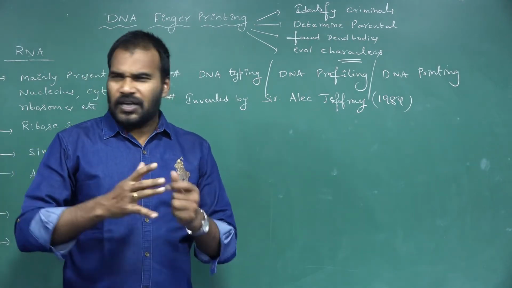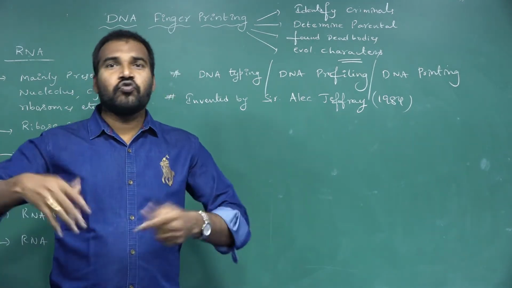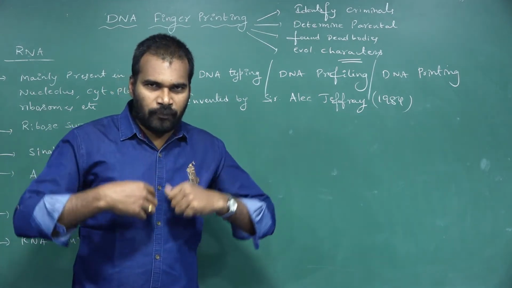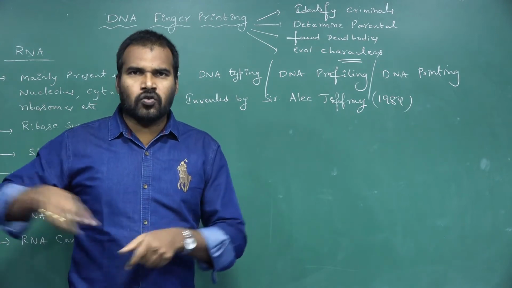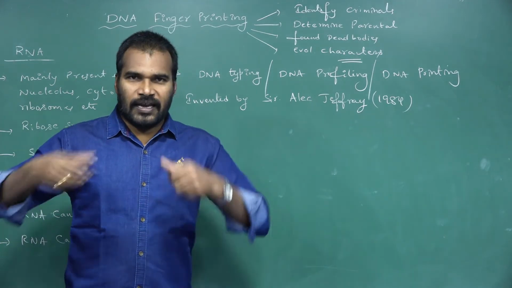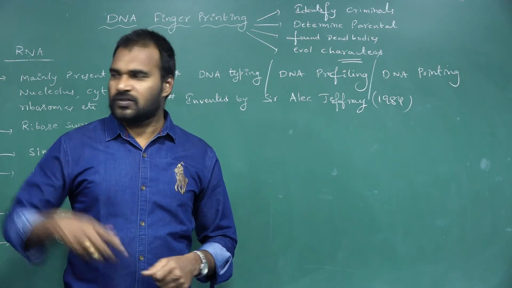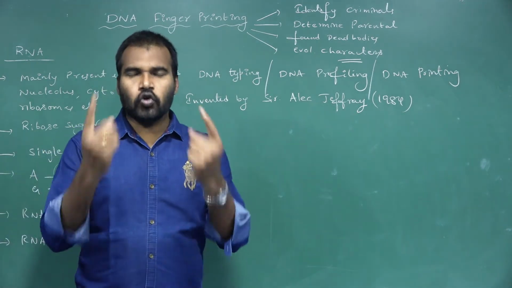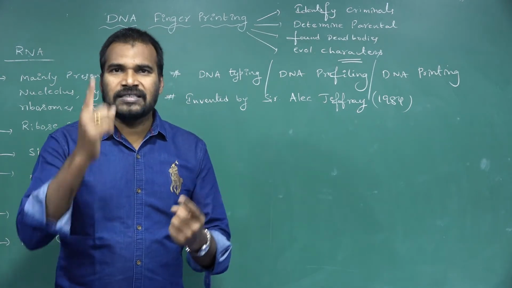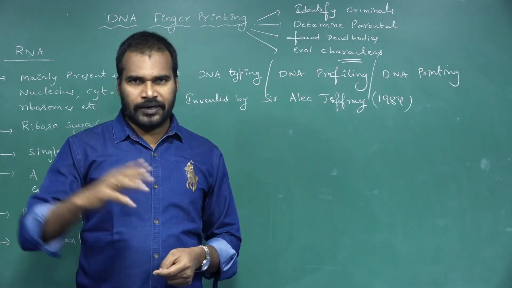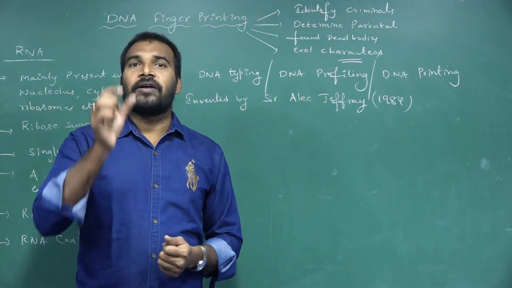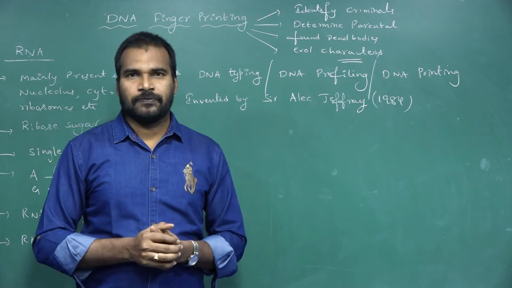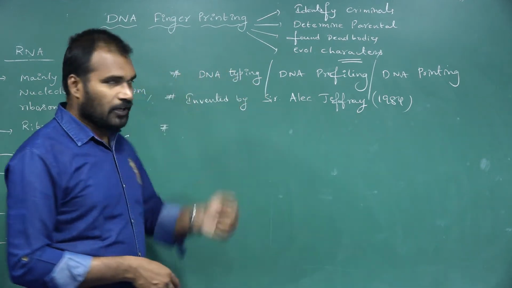Why? Because every individual has a unique sequence of bases. Suppose when you match my DNA with someone else's, there is no similar DNA sequence. I have my unique sequence of bases and that person has a unique DNA sequence. So no two persons have the same sequence of nitrogen bases. By using that we are going to differentiate in this DNA fingerprinting procedure.